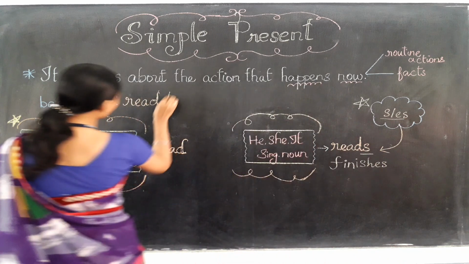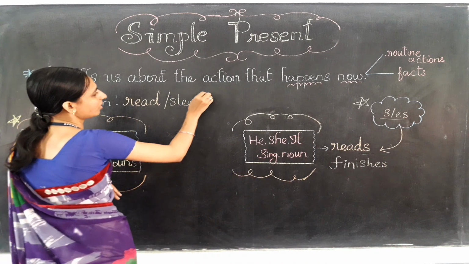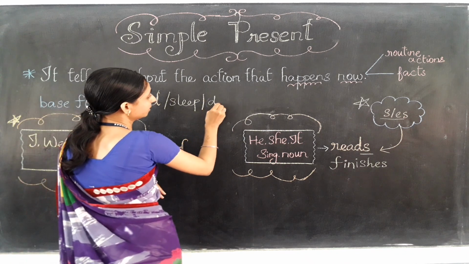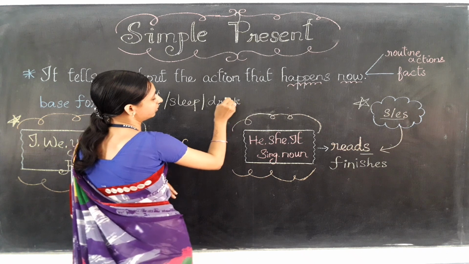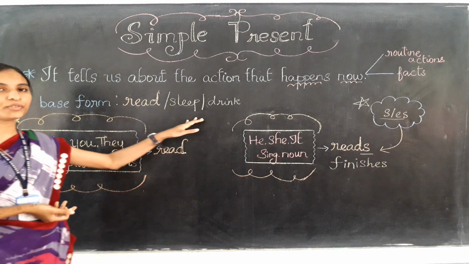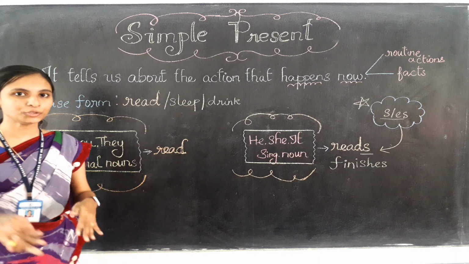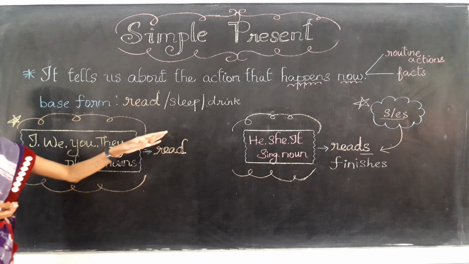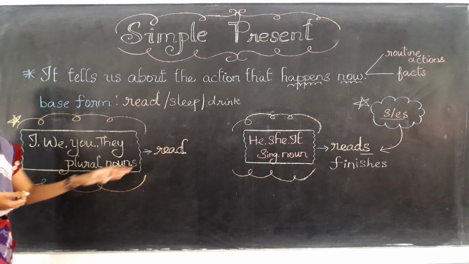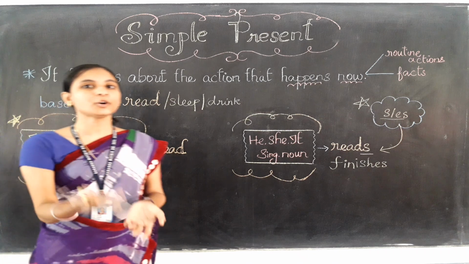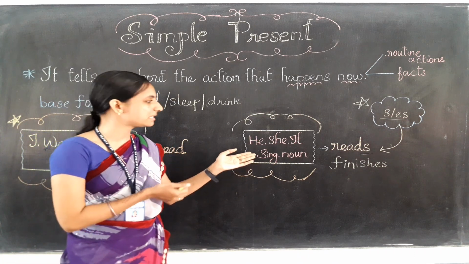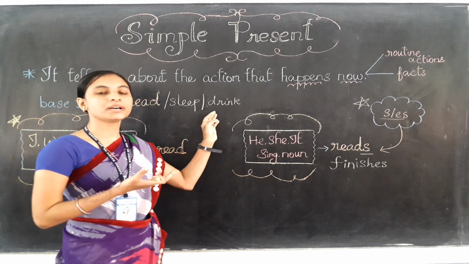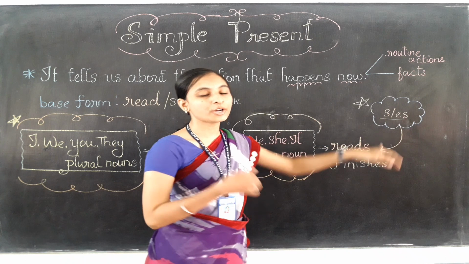If the verb is given like sleep, or I can write drink, walk, or talk, whatever verb is given, and they are asking you to convert into present, you can write it as it is. So you sleep, you drink, they sleep, they drink will come as it is. But when we are talking with the subject he, she, it, or any singular person name or thing, then the verbs will come with s or es.